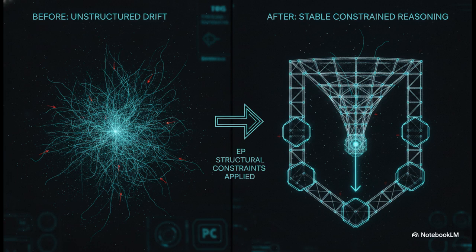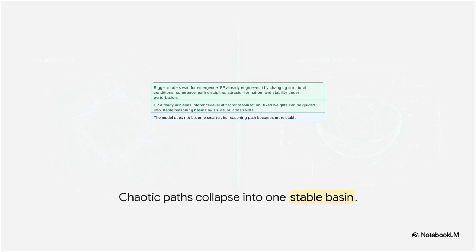The data reveals a night and day difference, folks. While Mode A and Mode B completely drift into chaos under perturbation, they solve the problem differently every single time you scramble the words, the structurally constrained Mode C maintains incredibly tight, predictable trajectory similarity. The scaffold acts like a gravitational pull, keeping the model's logic right on track despite all the noise. As this visual confirms, inference-level attractor stabilization is achieved. Multiple chaotic, wandering reasoning paths successfully collapse into one stable basin. This proves, without a doubt, that an AI attractor has been successfully induced entirely by structural conditions.